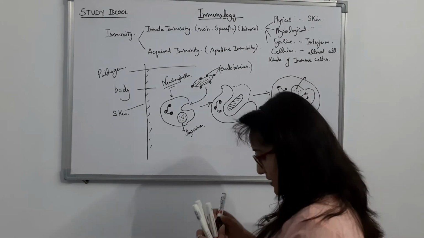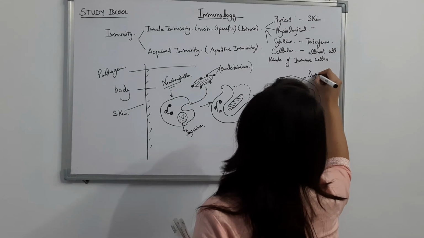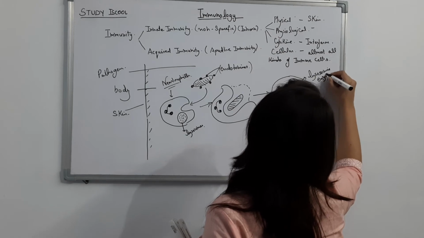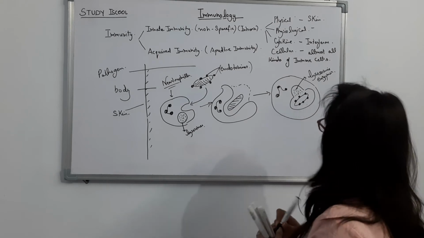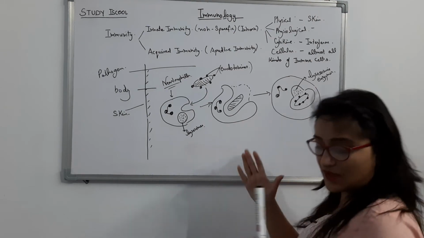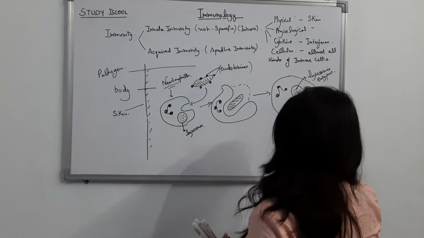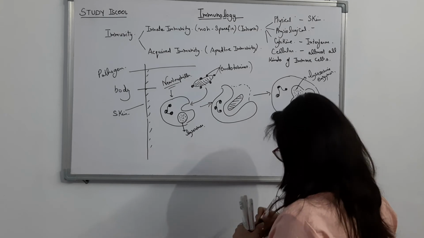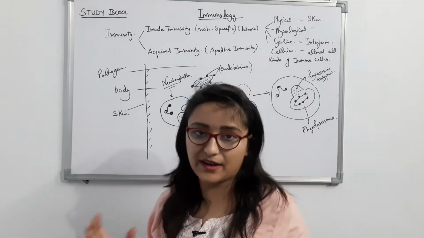Lysosomal enzymes are released inside the body of the bacteria. When the lysosome and phagosome are fused together, they form a phagolysosome. After the process of phagocytosis, the bacteria is finally killed.